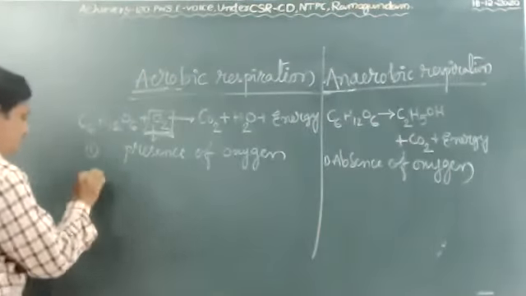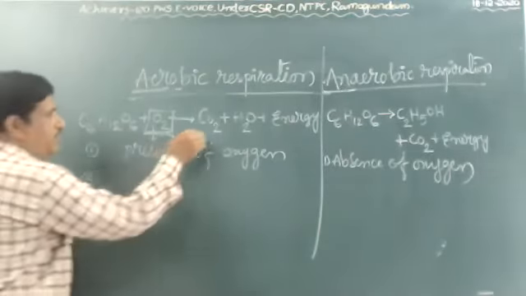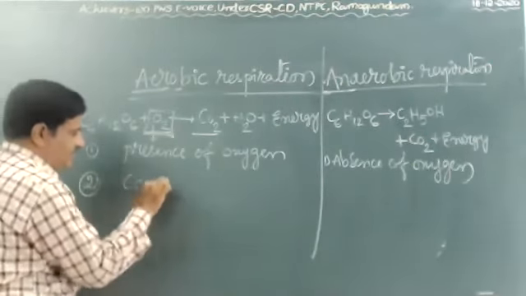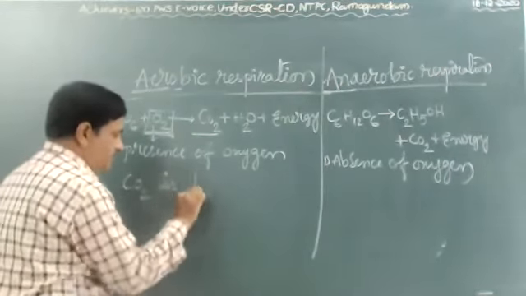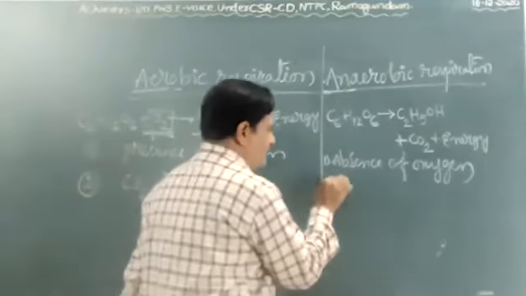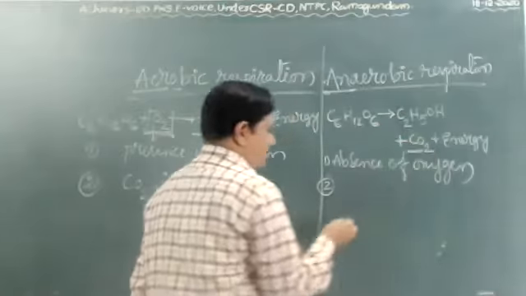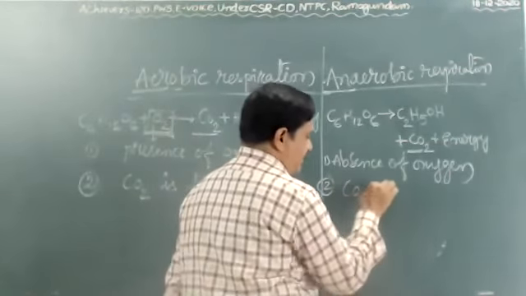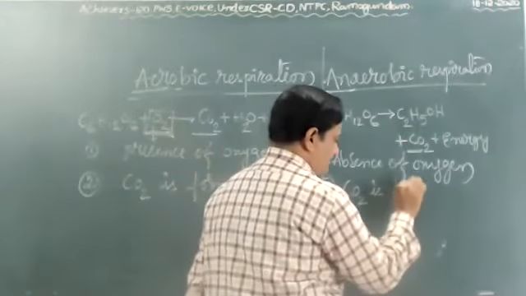Second point: here carbon dioxide is produced, and here carbon dioxide is also formed.